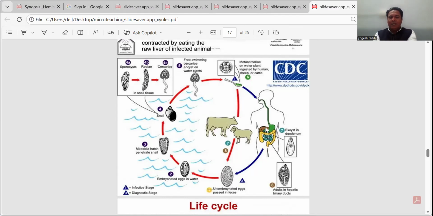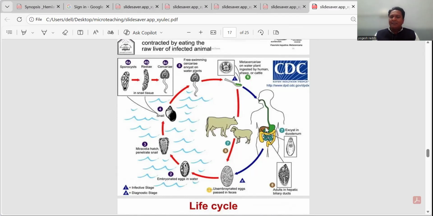This miracidium larva is free living and starts searching for the first intermediate host, which is a snail. As it reaches close to the snail, it penetrates inside the snail body, which is very sluggish and easy to penetrate, and it starts developing itself. After a few weeks, this miracidium larva is converted into a sporocyst, and this sporocyst hatches multiple forms of rediae. Again, these rediae hatch multiple forms of cercariae.